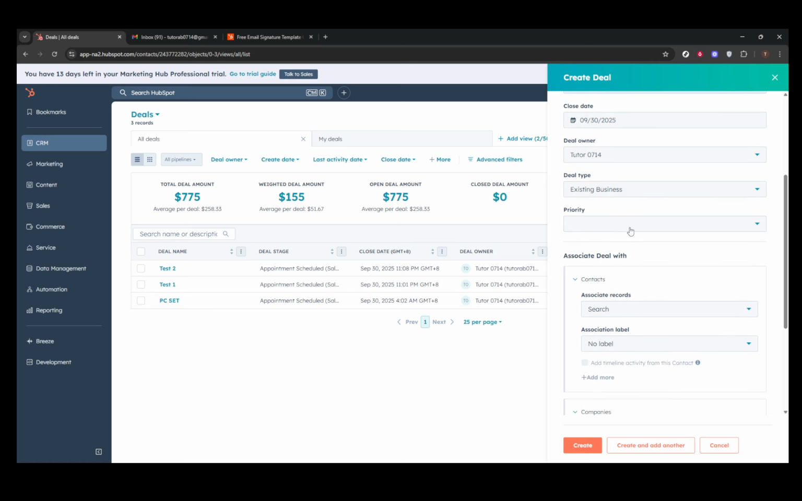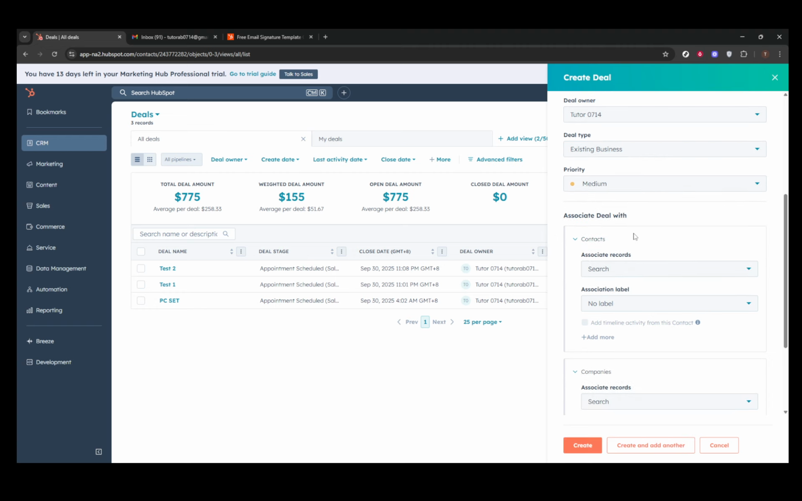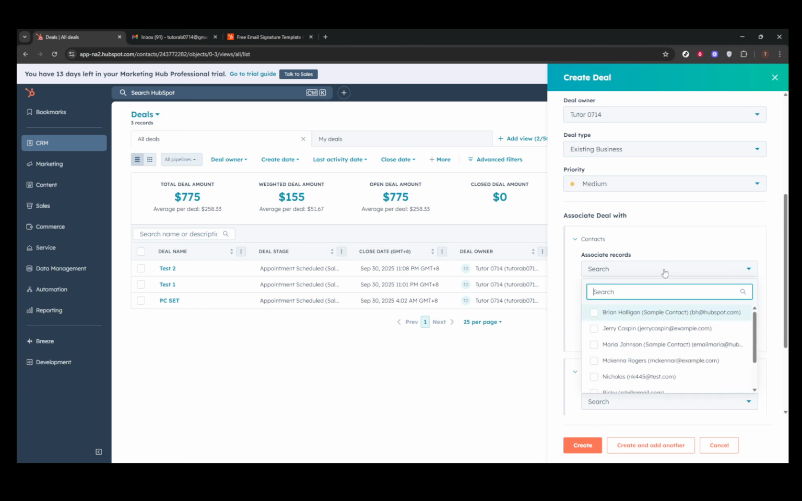Once you've filled in these fields, there's an opportunity to associate the deal with other existing records within your CRM. Under the section titled Associate Deal With, link the deal to relevant contacts, companies, or any line items that are pertinent. This helps in keeping your CRM organized and allows for easy retrieval of related information when needed.